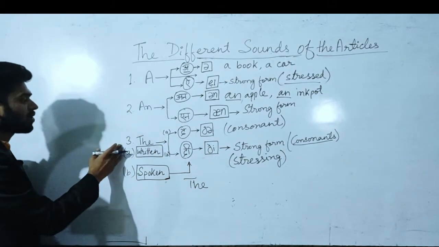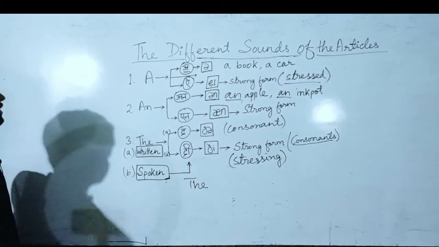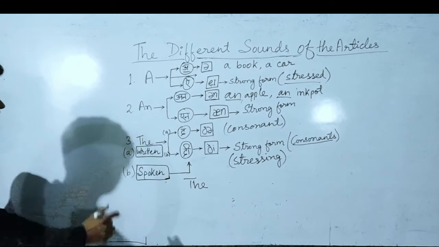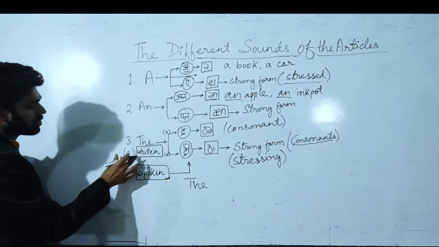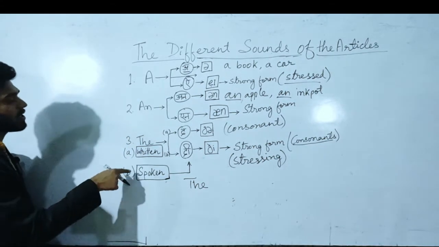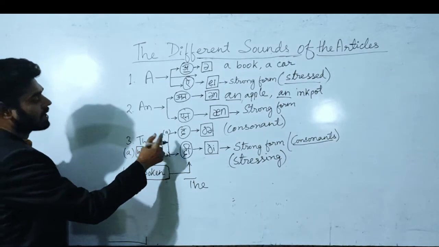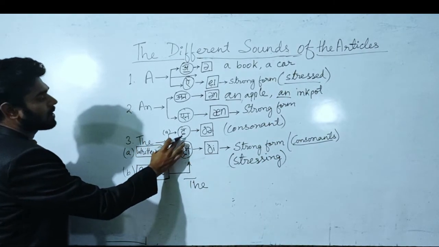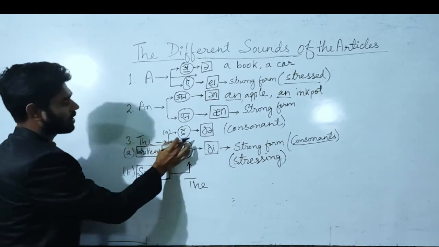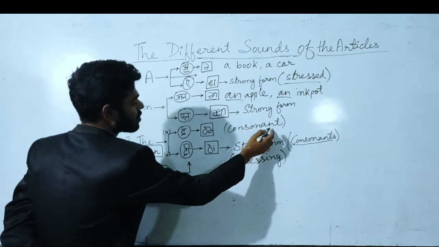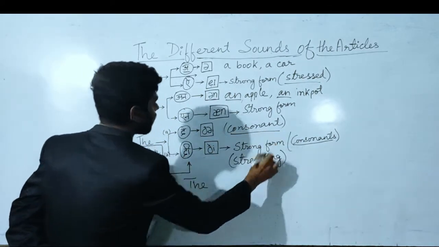Now let's move to the third one. Here they have been divided into two, A and B. First of all, A, it is the, and they are used before consonants as the.